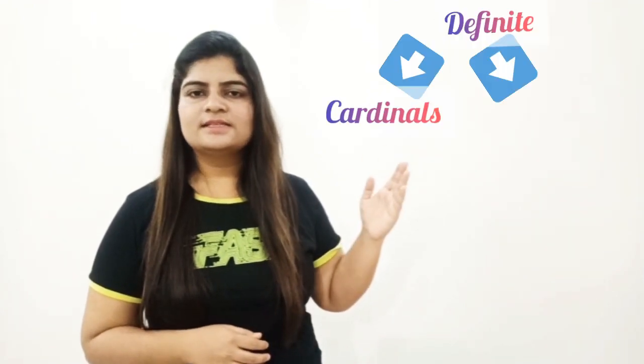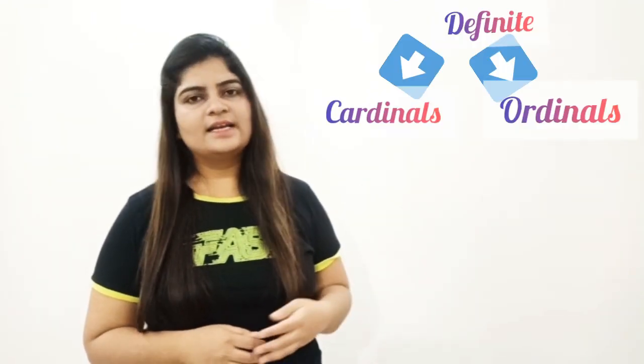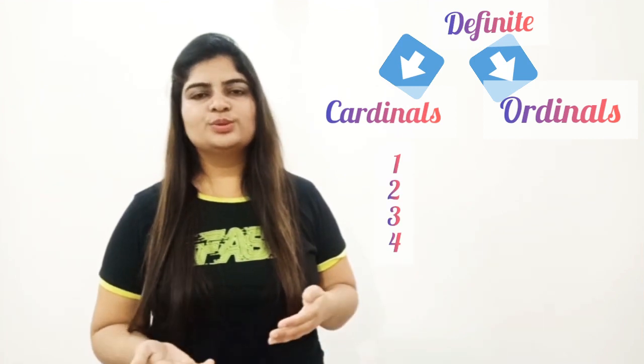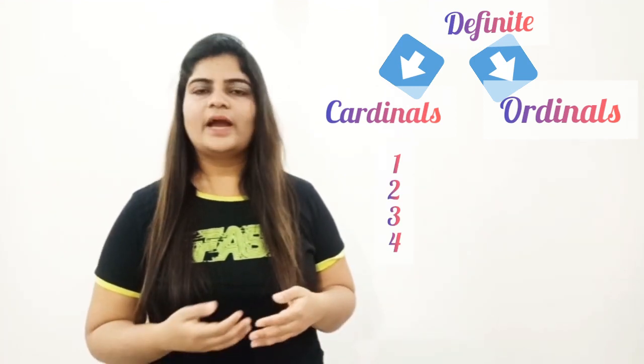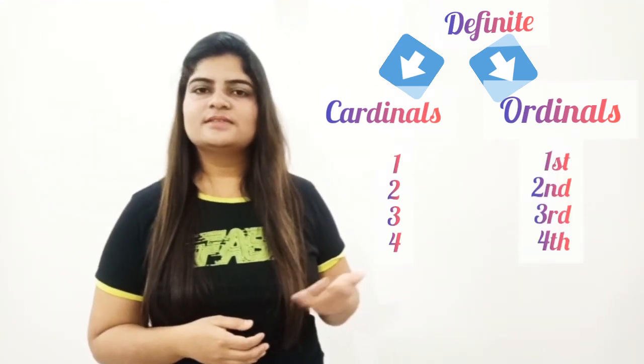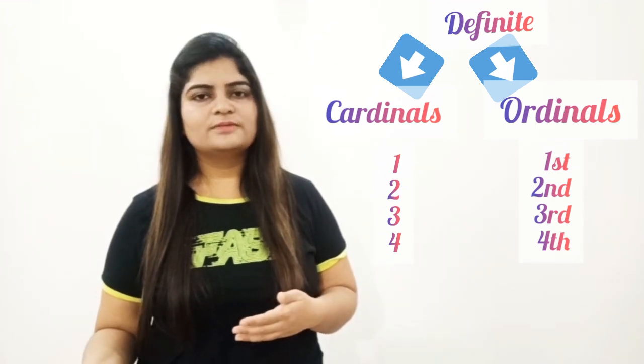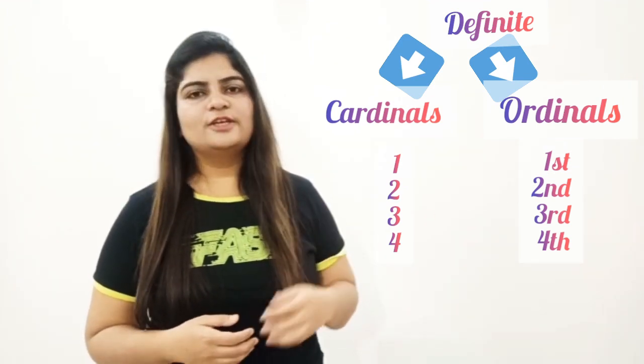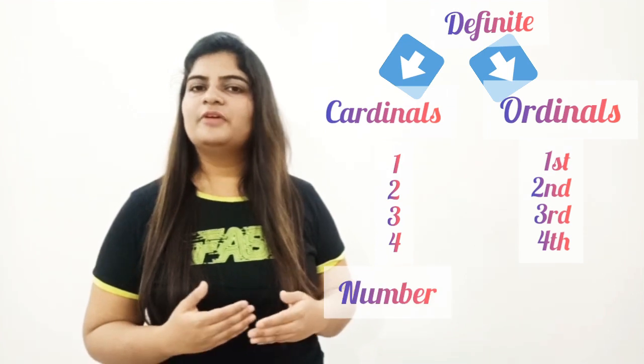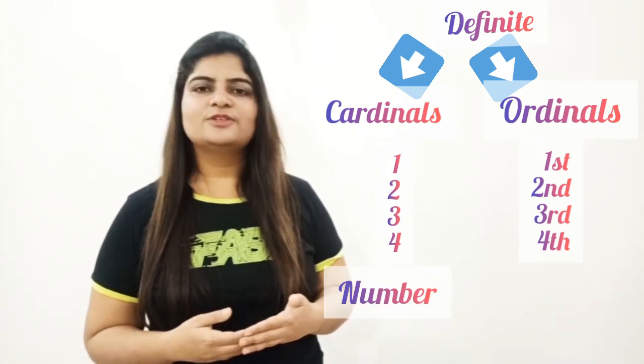These numerals tell us about the exact number of items, persons or things and their orders. These are further of two types: cardinals and ordinals. Cardinals are 1, 2, 3, 4 and ordinals are first, second, third, fourth. Okay, so cardinals are used to tell the number, whereas ordinals are used to tell the order.